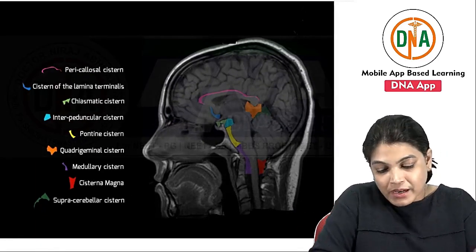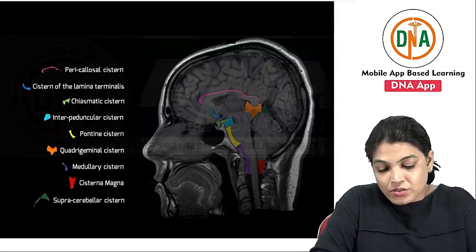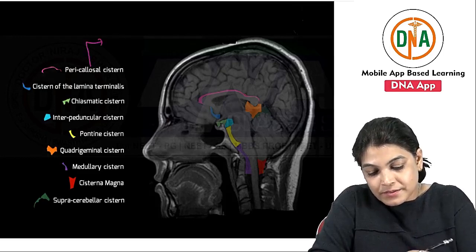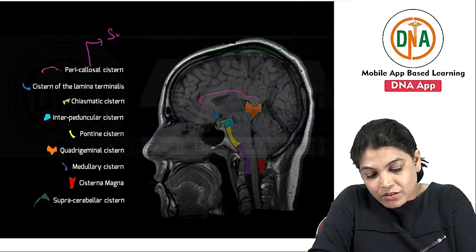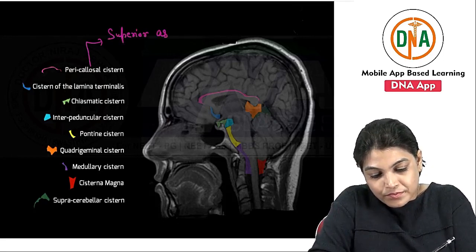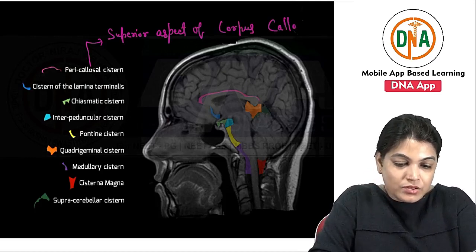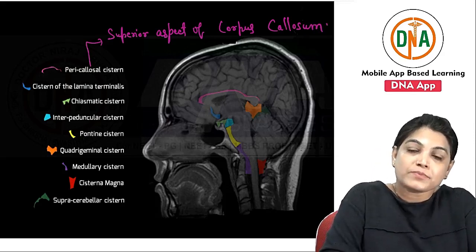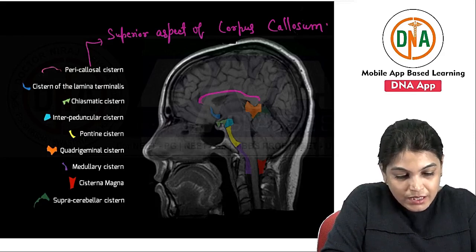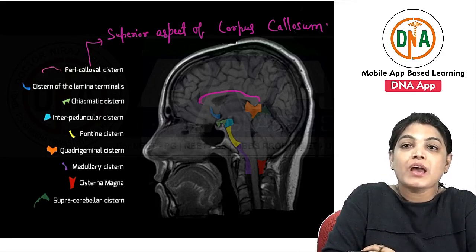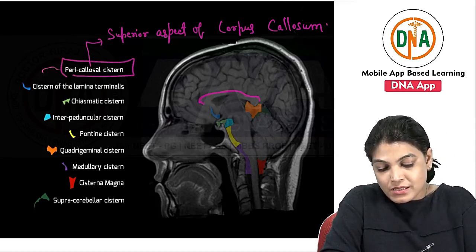So what is the first pink color structure which you are seeing here? The pink color in this diagram is the pericallosal cistern. This pericallosal cistern is lying over the corpus callosum, on the superior aspect of the corpus callosum, as you can see in the diagram. It is encircling the corpus callosum. This is the area of location of the corpus callosum, and above it, this pink color structure is the pericallosal cistern.